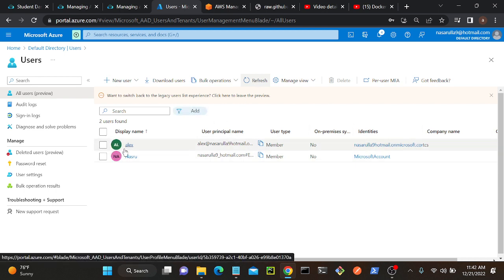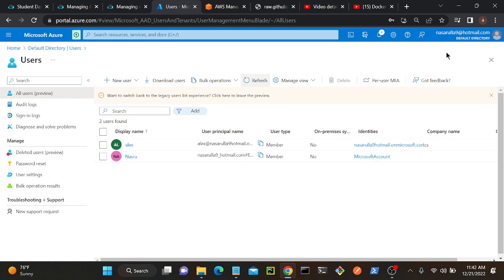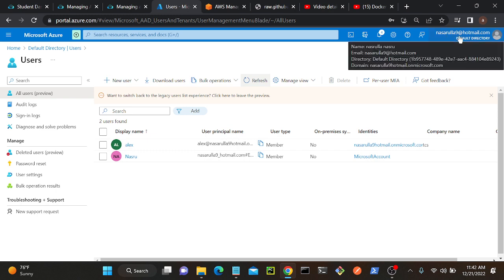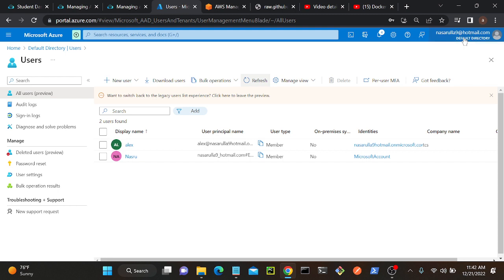So now I'll try to access Alex account. In the sense, I will log in as Alex now, right? See, now I log in as who? So what is the username? Nasarullah9, in the sense root user, right? Okay, so now I log in as Nasarullah user, in the sense a root user, right?